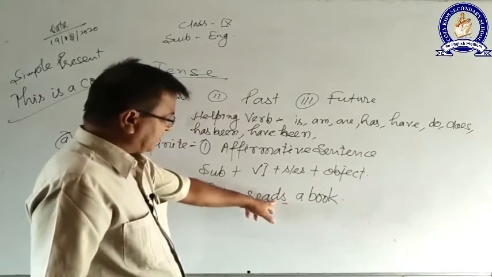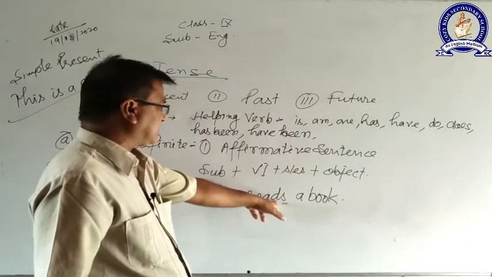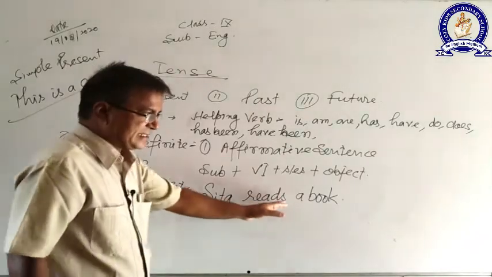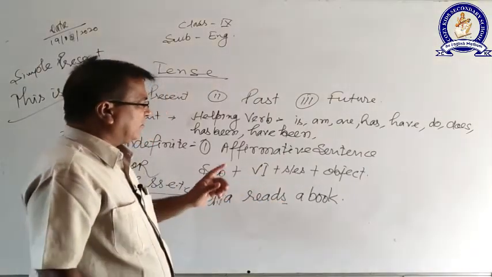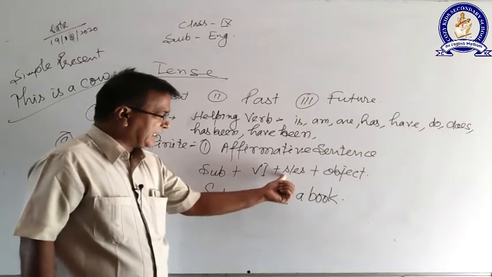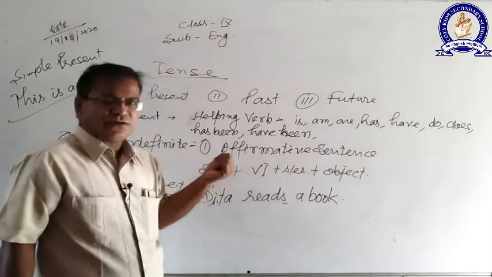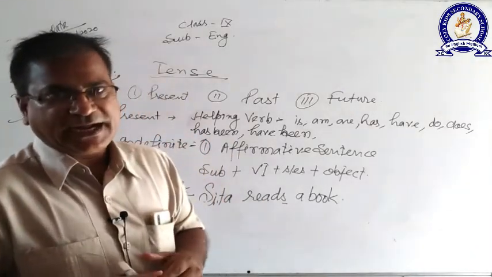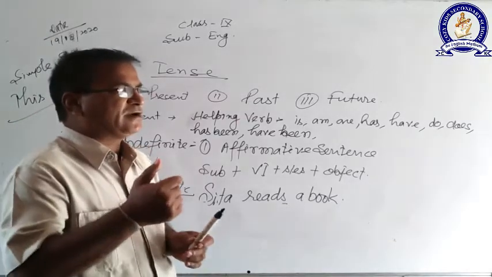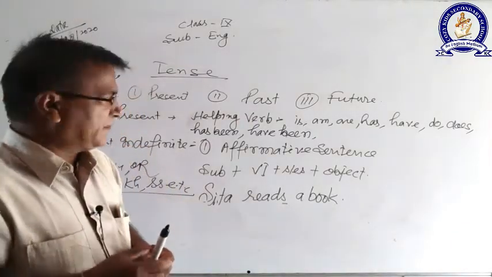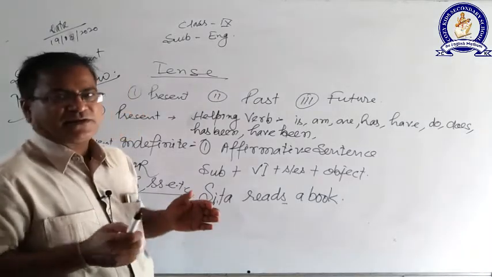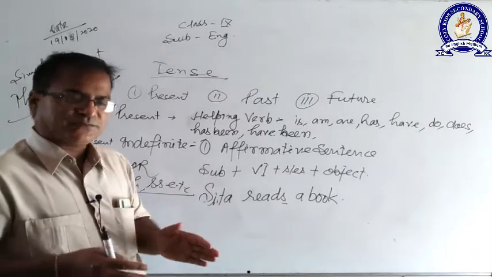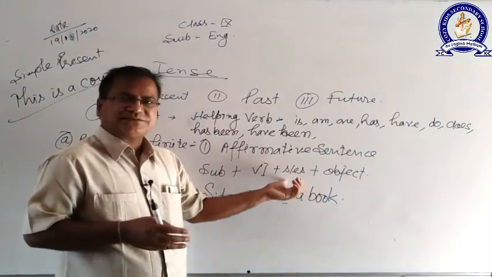Look here, in this particular word "read," D is the last letter and D does not belong to either of these. That's why s is added. First of all, make it clear where we will be using s or es in the verb. First of all, the subject should be singular, and with a singular subject, s or es is added to the verb. Now the question arises: where will we use s in the verb and where will we use es, because we are in a dilemma. S and es are both written.